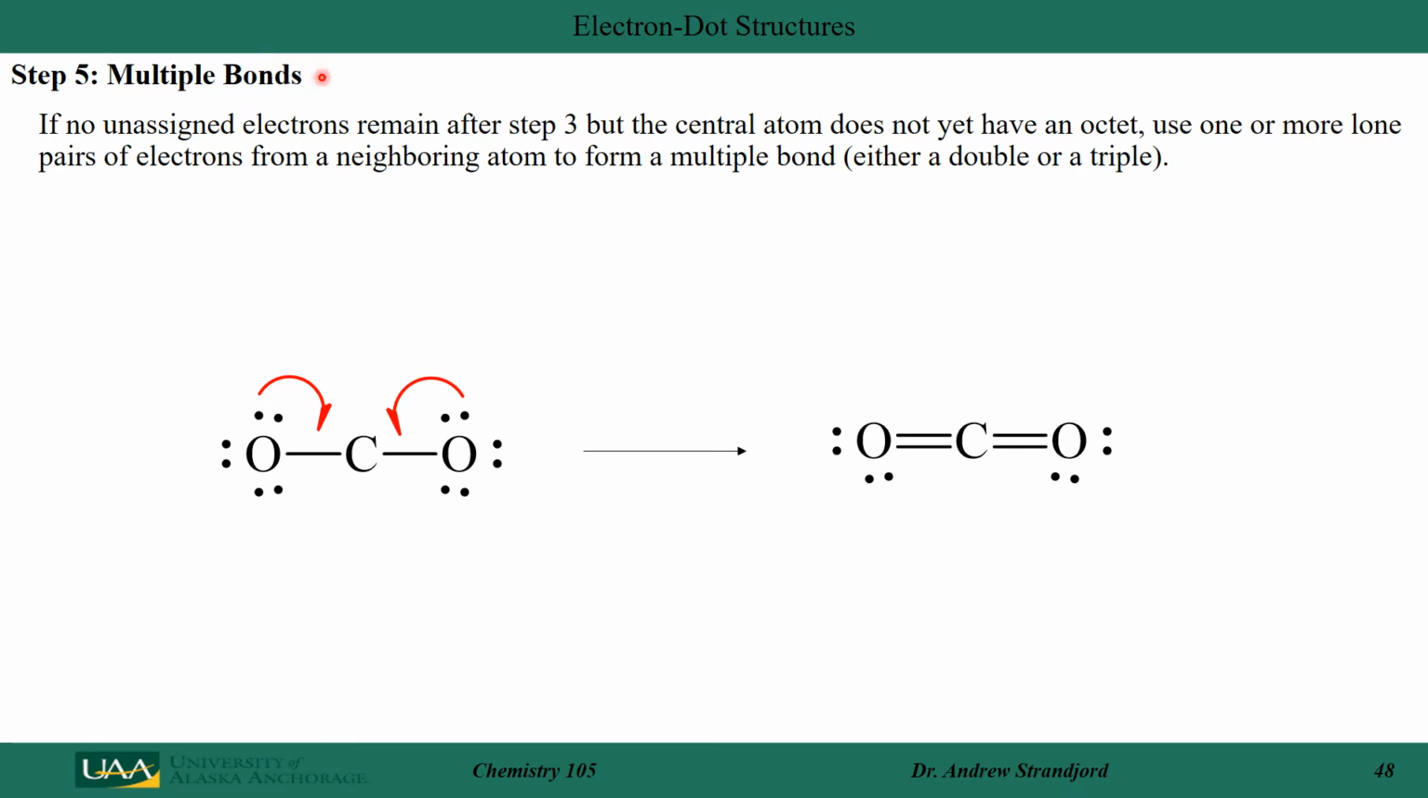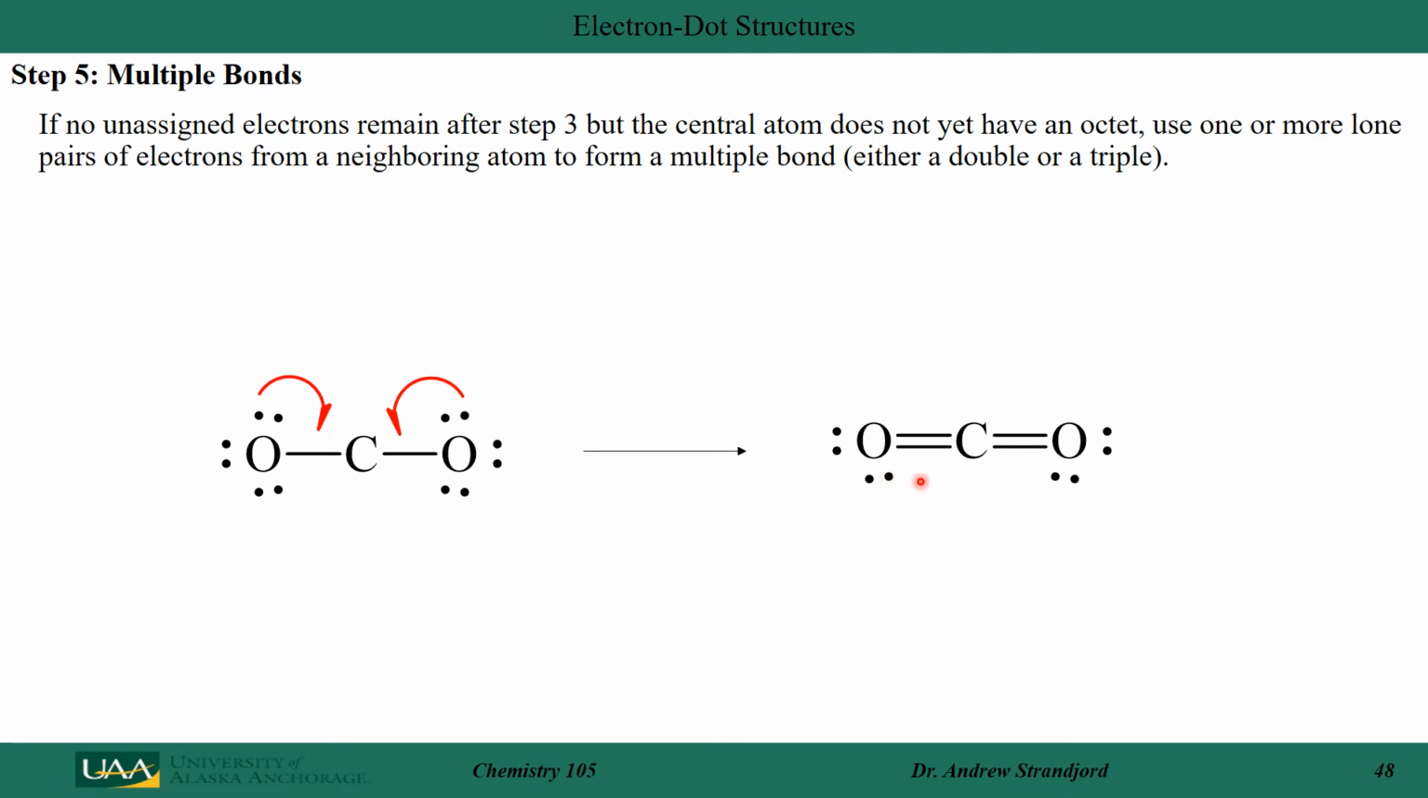Step 5 is the use of multiple bonds to create octets. So if I have no unassigned electrons that remain after step 3, but my central atom does not yet have an octet, I want to use 1 or more lone pairs of electrons from my neighboring atoms to form multiple bonds, either double or triple bonds. So in the molecule that we're looking at, CO2, carbon only has 4 electrons around it right now. I need 4 more, so I'm going to use 2 electrons from this oxygen to form a double bond, and I'm going to use 2 electrons from this oxygen to form a double bond, to form 2 double bonds now.